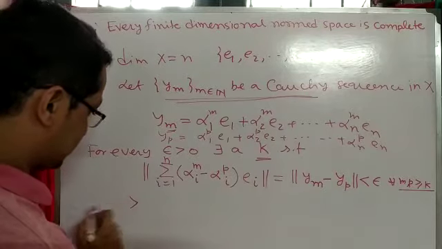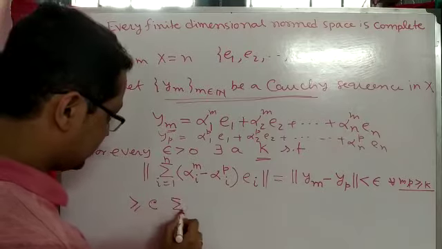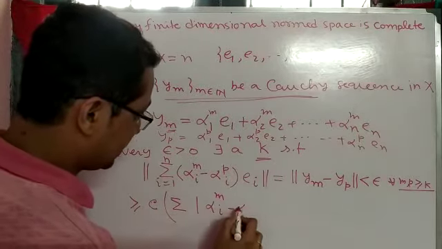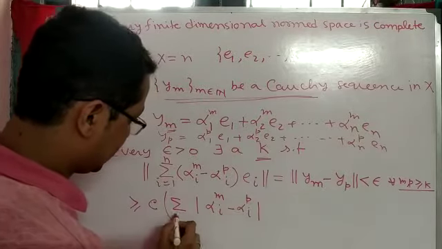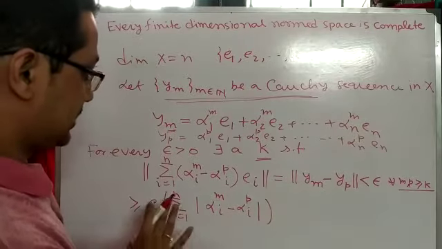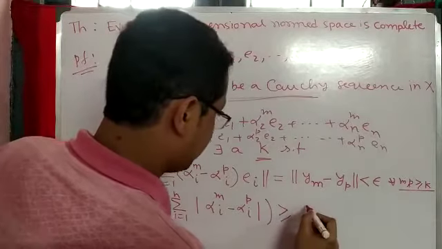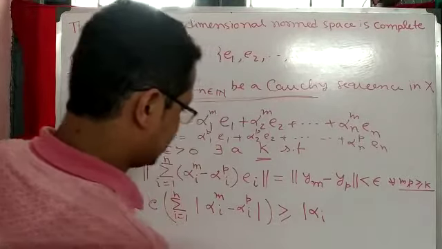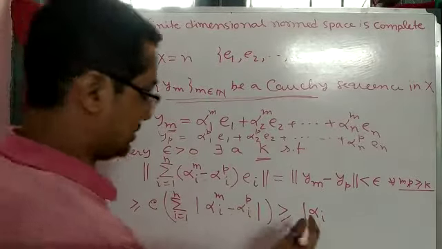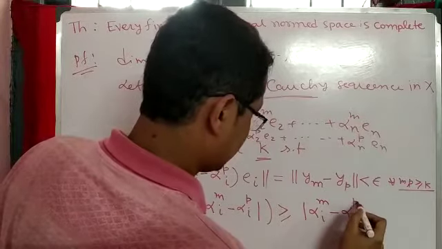That theorem says that it is greater than or equal to some constant c times the summation over all mod alpha i to the power m minus alpha i to the power p, i equal to 1 to n. So the linear combination theorem says that. Next, it is greater than or equal to, if we choose just only the ith term, that means we choose only one term, mod alpha i to the power m minus alpha i to the power p.